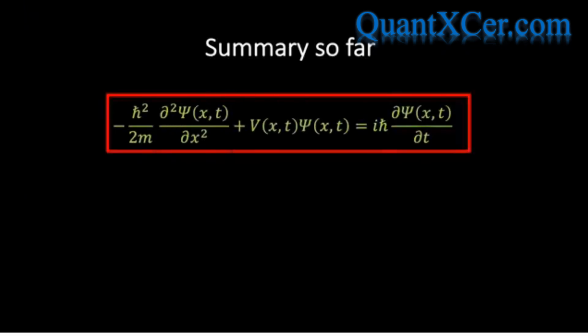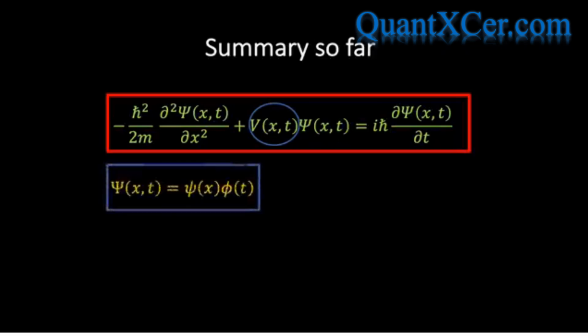Now, at this stage, it's probably worth taking a moment and summarising some of the key points we've covered so far. We began by writing down the general time-dependent Schrodinger equation, which describes a particular quantum mechanical system once we've specified the potential energy function. We found that if the potential energy is time independent, then we can use the separation of variables approach and write the general wave function as a product of two terms, one involving space and one involving time. This then allowed us to rewrite the Schrodinger equation as two separate differential equations, one involving only spatial coordinates and one involving only time coordinates.